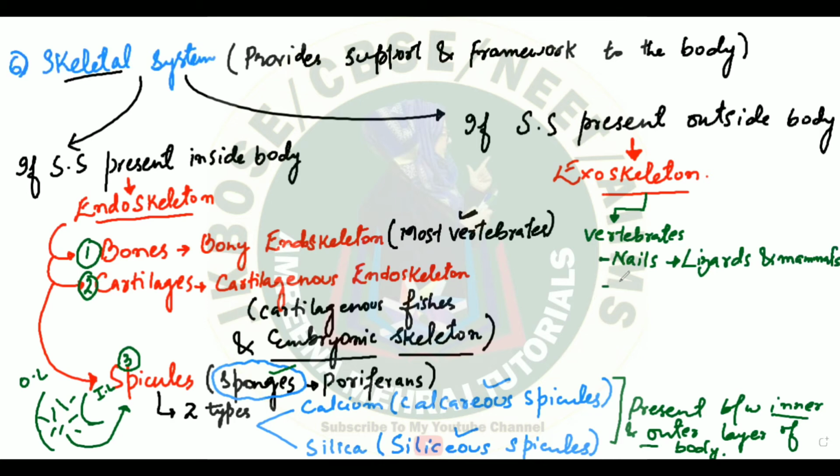Similarly, you can see feathers. Feather is the most easy example. Feathers are the exoskeletal structure of whom? Obviously, they are the exoskeleton of birds. The functions are different. Feathers have the function of flying. They are responsible for keeping the temperature of the body normal, because it actually acts as an insulator for the body. Nails are responsible for defense.